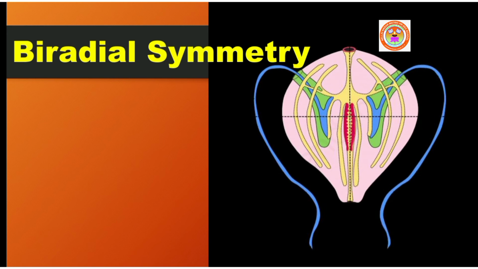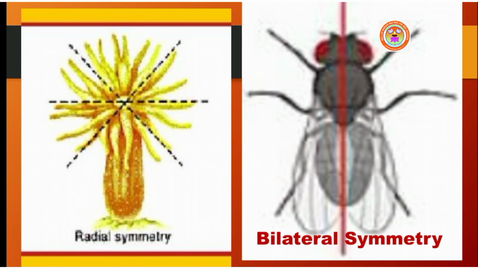Such animals are called biradially symmetrical. Biradial symmetry is a combination of radial and bilateral symmetry. Here you can see the radial symmetry and bilateral symmetry. So biradially symmetrical animals are a combination of radial symmetry and bilateral symmetry.